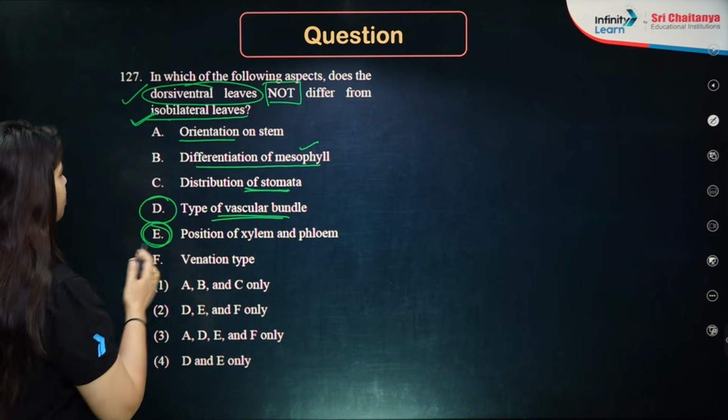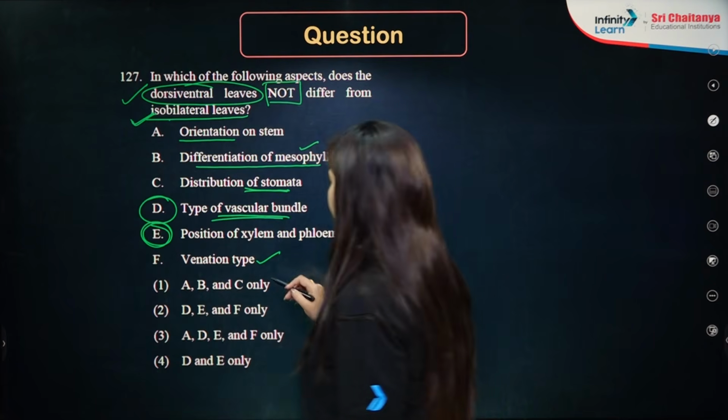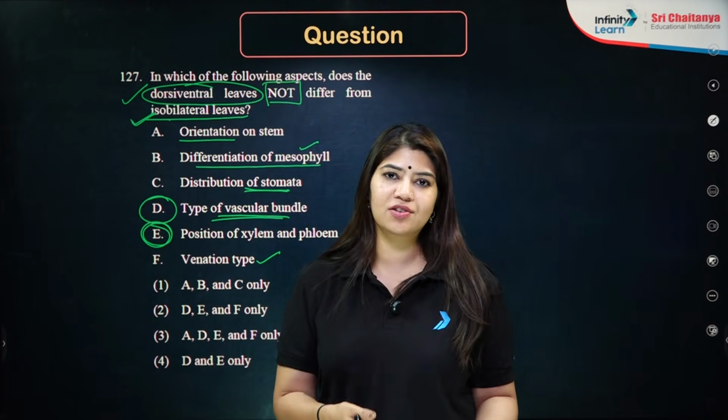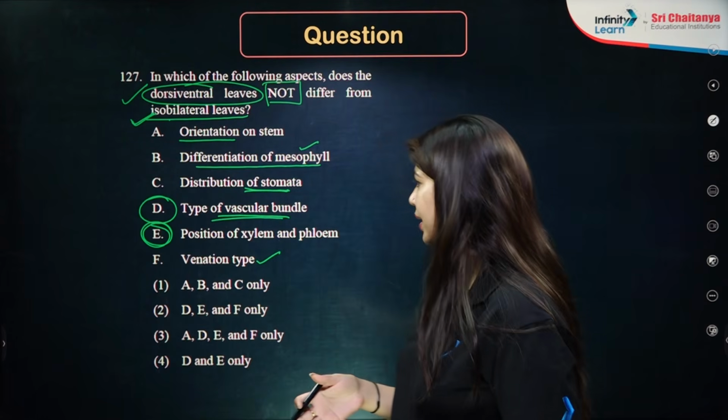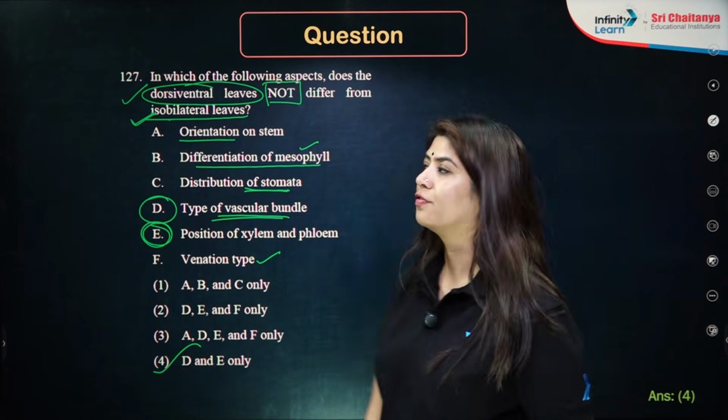Venation type will also be different in both of them. In the dicot or dorsiventral, we have reticulate type. In the isobilateral, we do have the parallel type. So D and E has to be the correct answer, which is option number 4.